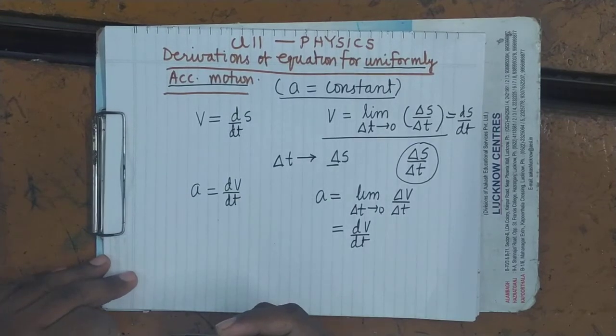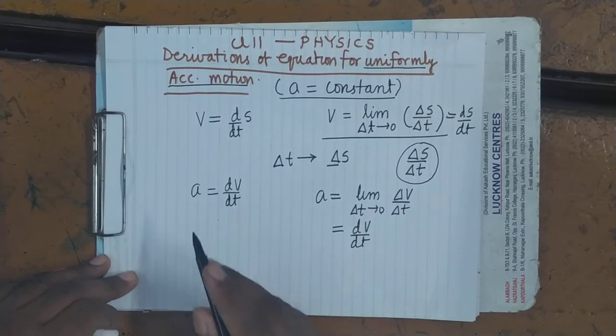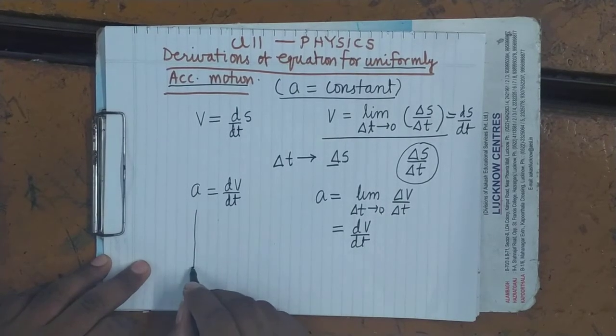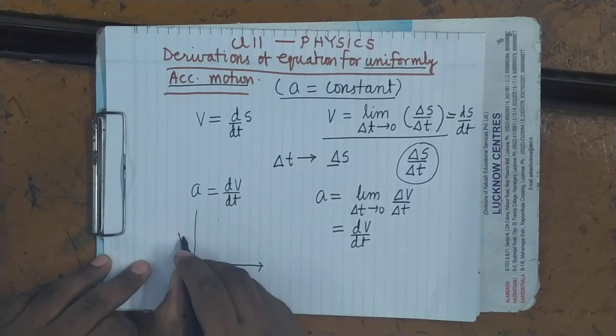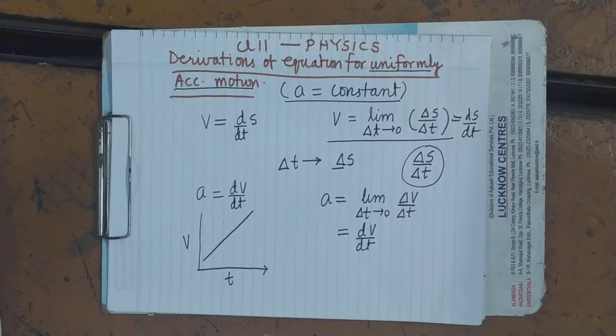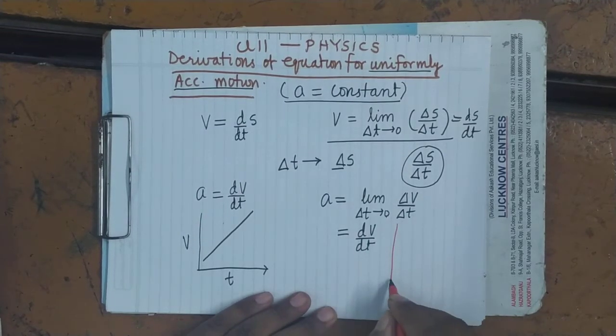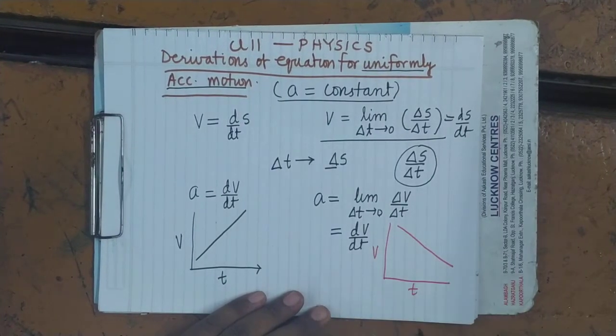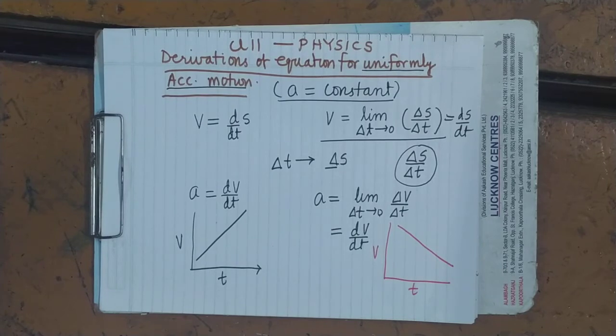Now what will be the velocity time graph for this? So the velocity time graph for this will be like here. I am drawing it here. It is uniformly accelerated motion. If the graph is a slanting straight line, then it will be uniformly accelerated motion. And if the velocity time graph is like this, then it will be uniformly retarded motion. We will do the derivations of these equations.